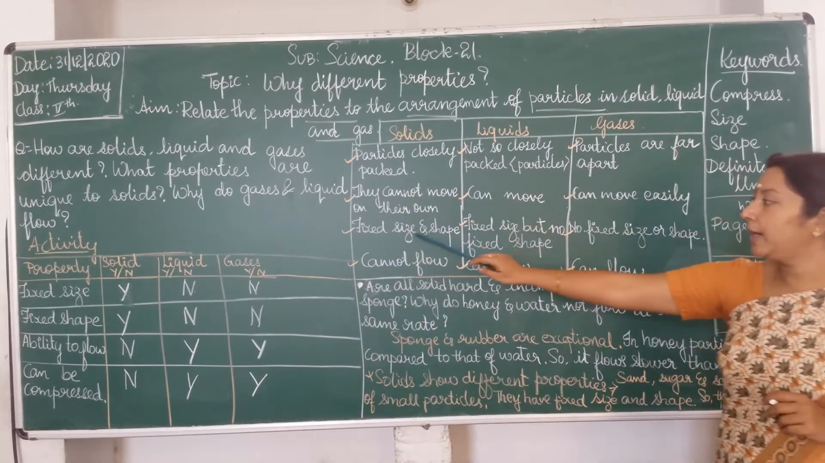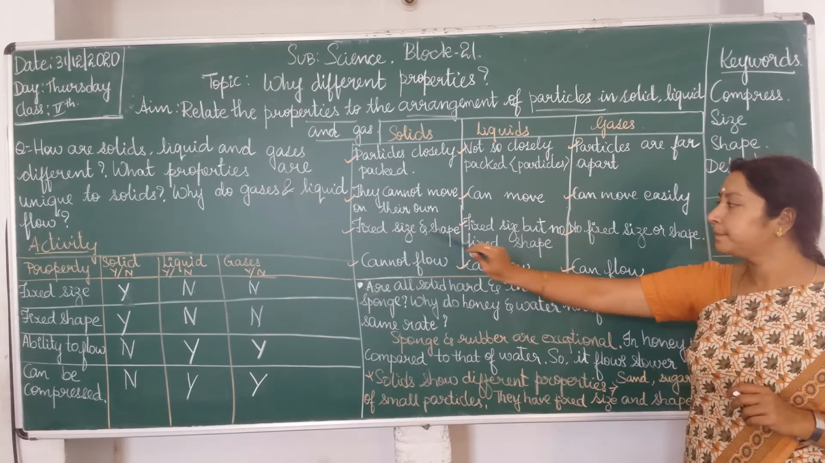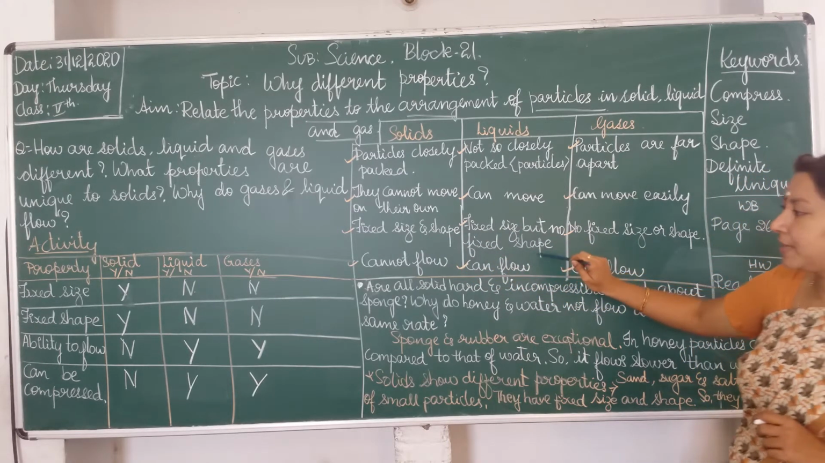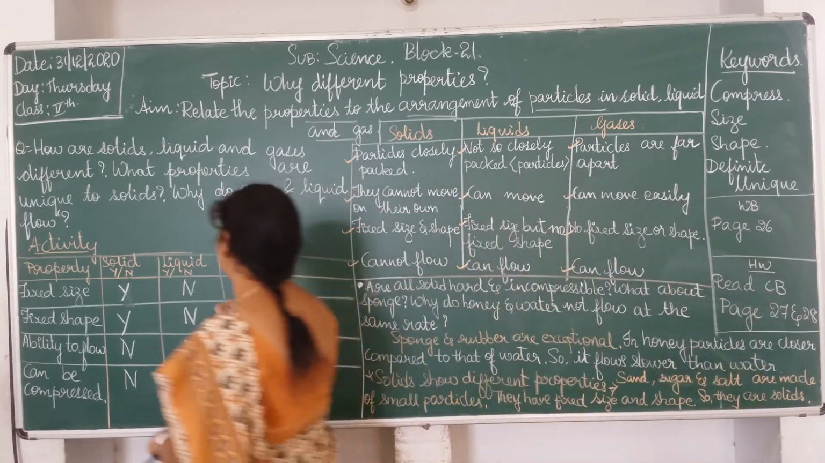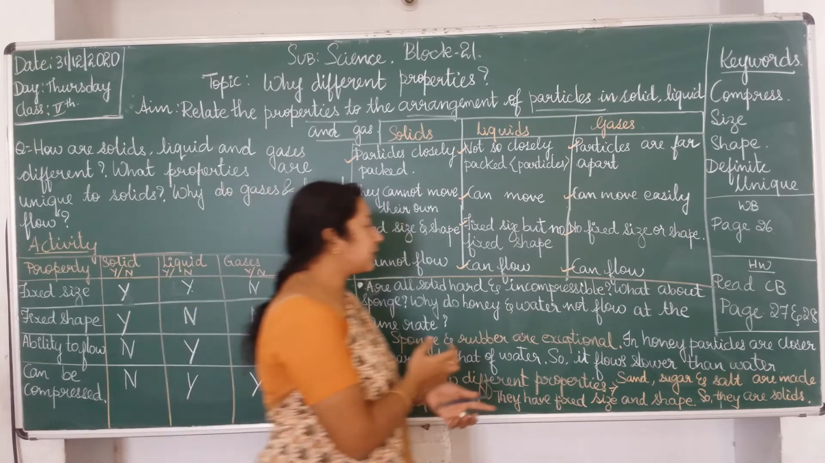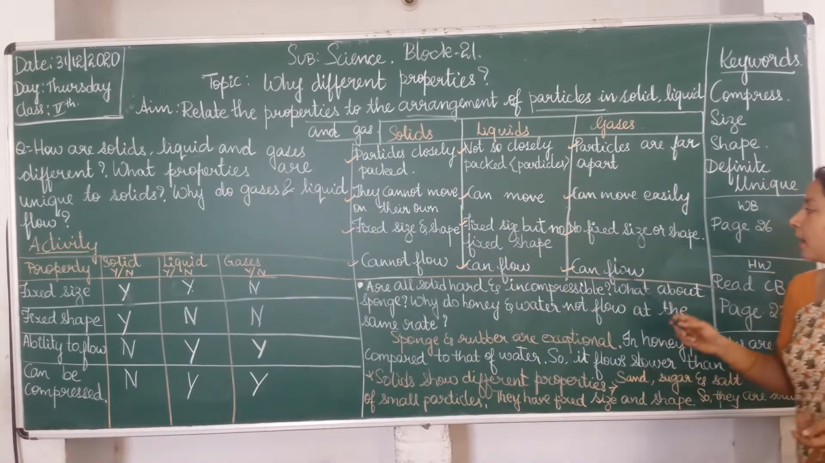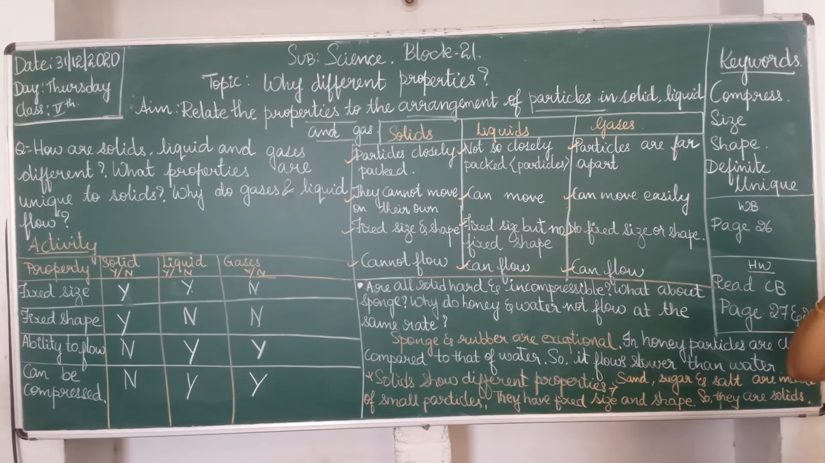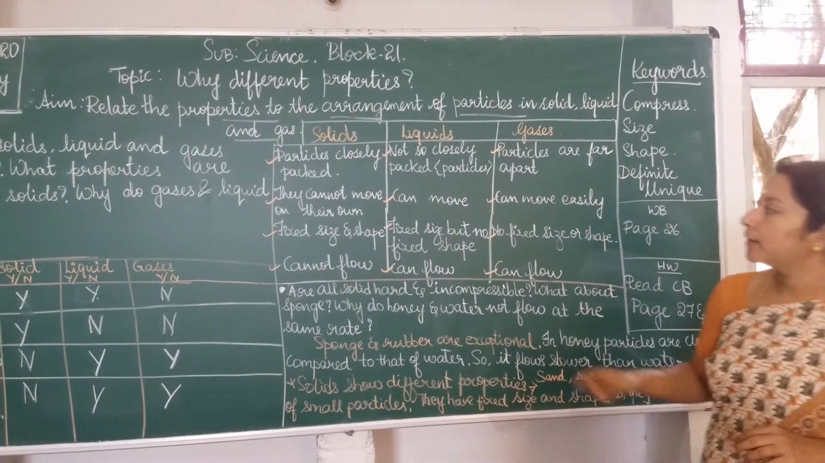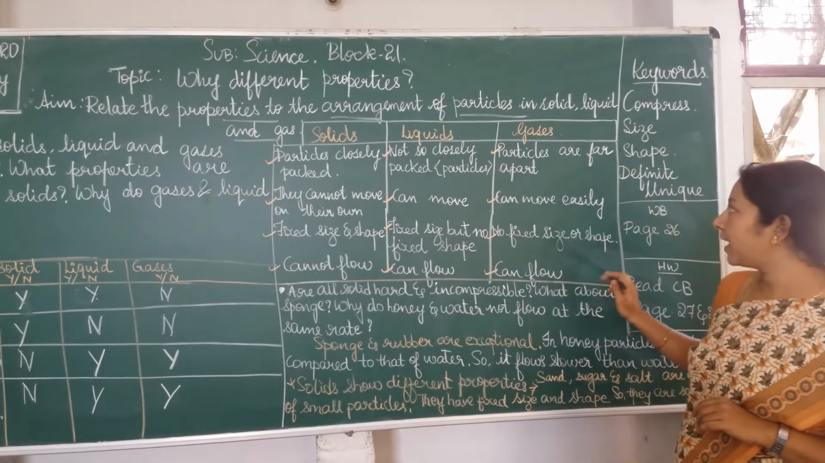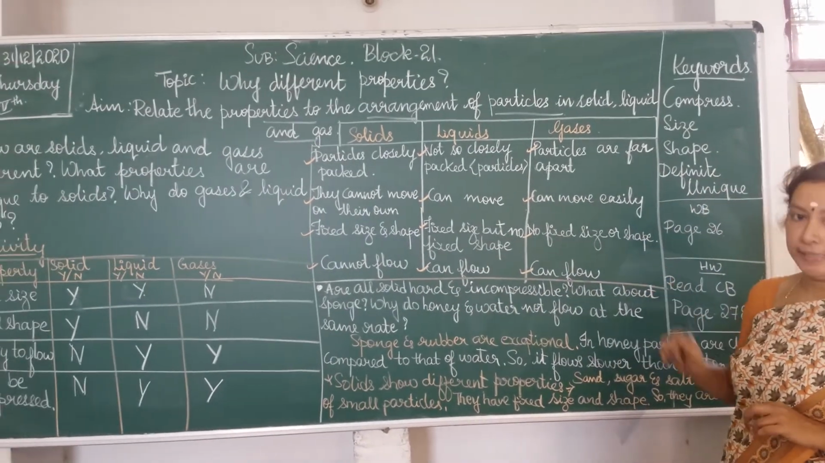Next one, solids have a fixed size and shape. Whereas a liquid has a fixed size but no fixed shape. So, they are showing you fixed size but no fixed shape. Whereas in gases there is no fixed size and no fixed shape. Next, a solid cannot flow, whereas a liquid can flow and a gas also can flow easily.